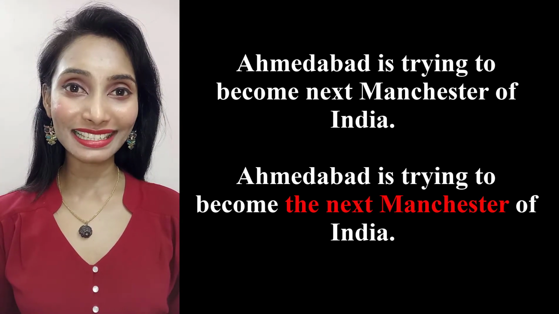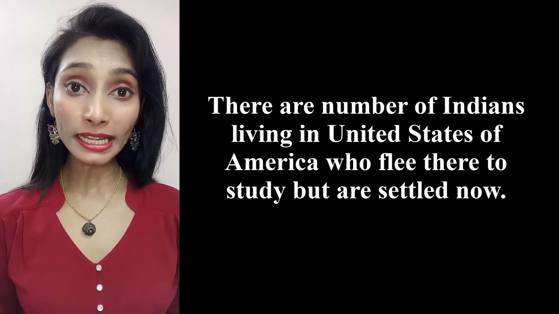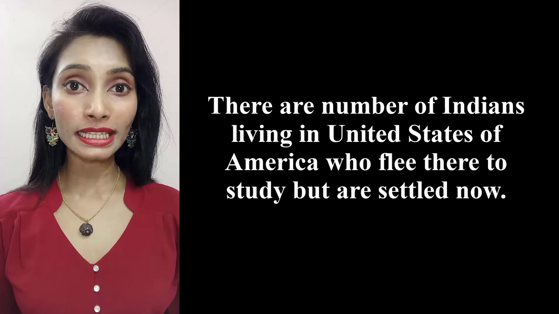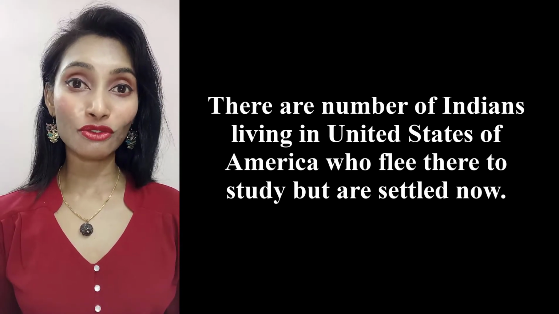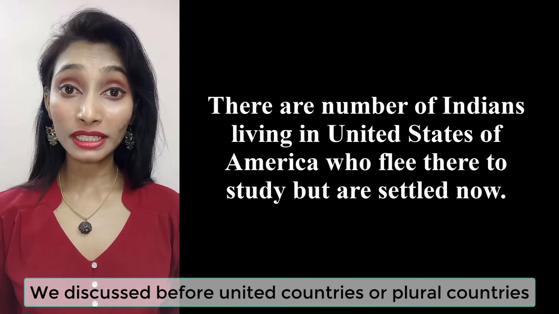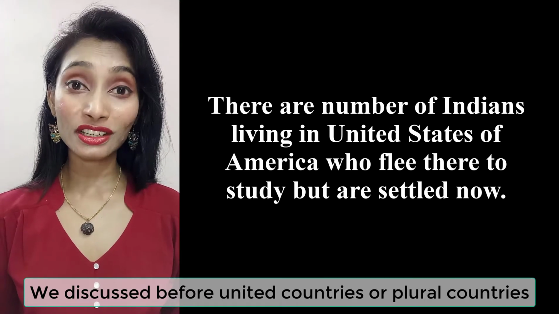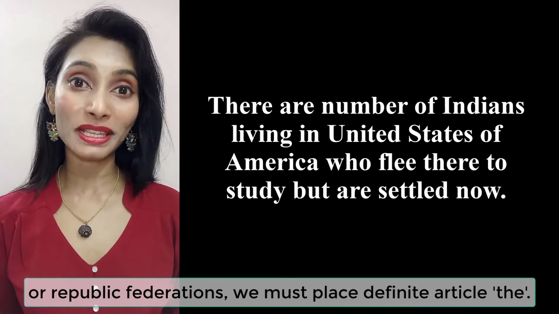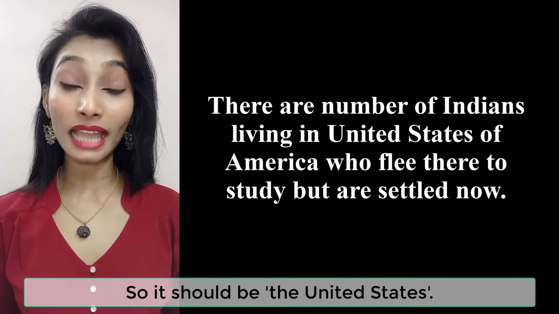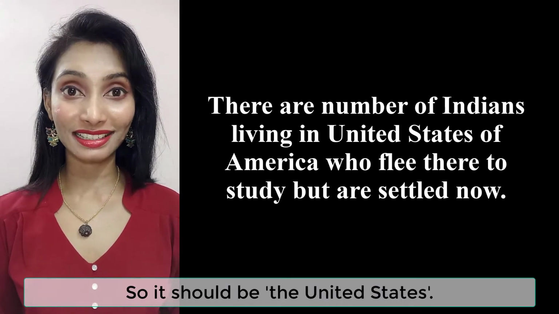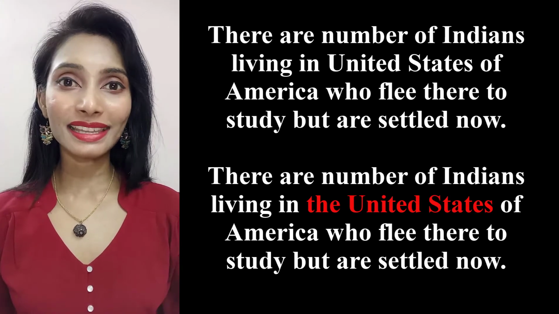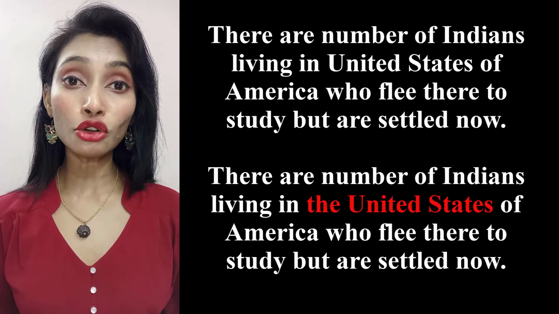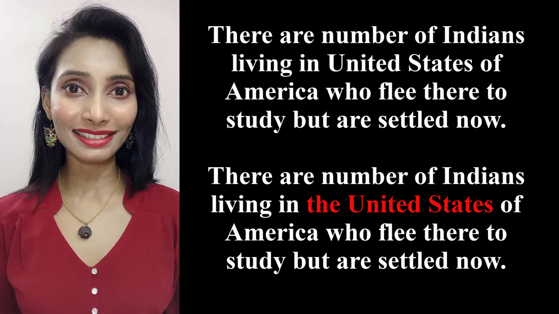Now let's see the next sentence. There are a number of Indians living in United States of America who flew there to study but are settled now. What is the error? We discussed that before united countries or plural countries or republic federations, we must place the definite article the. So it should be the United States. Hence the right sentence is, there are a number of Indians living in the United States of America who flew there to study but are settled now.